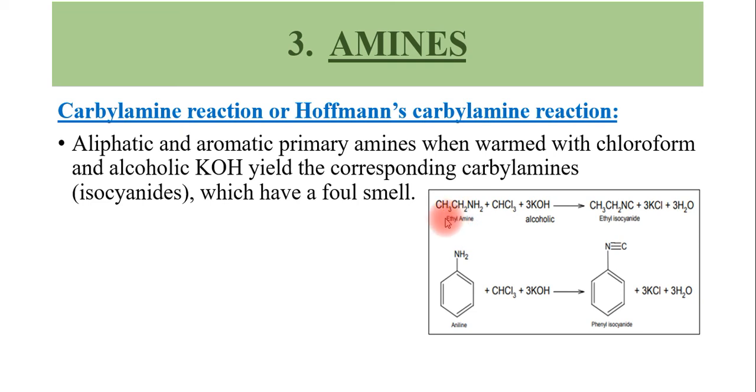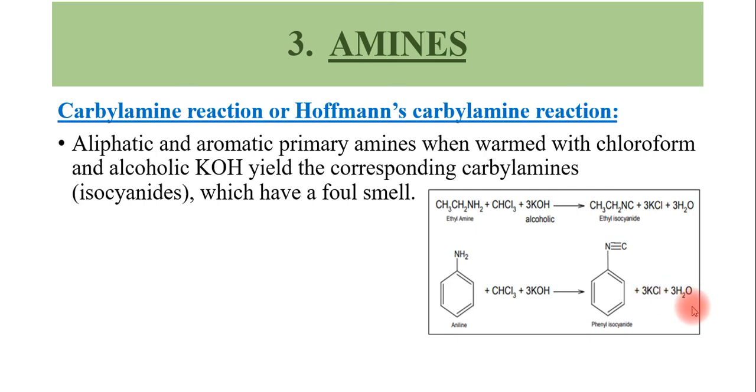This is an example of an aliphatic primary amine converted into ethyl isocyanide. And the next is an aromatic primary amine. Please note that it is an aromatic primary amine, not a secondary or tertiary amine. Aniline is an example of an aromatic primary amine. In the presence of chloroform and KOH, it will give phenyl carbylamine, otherwise called phenyl isocyanide, along with KCl and water.